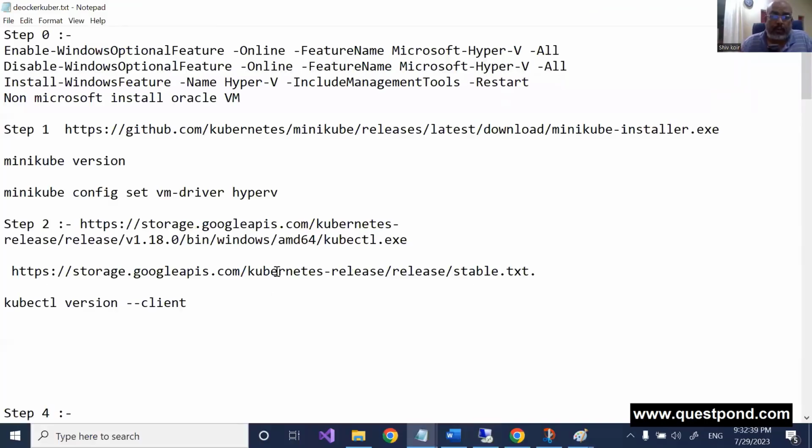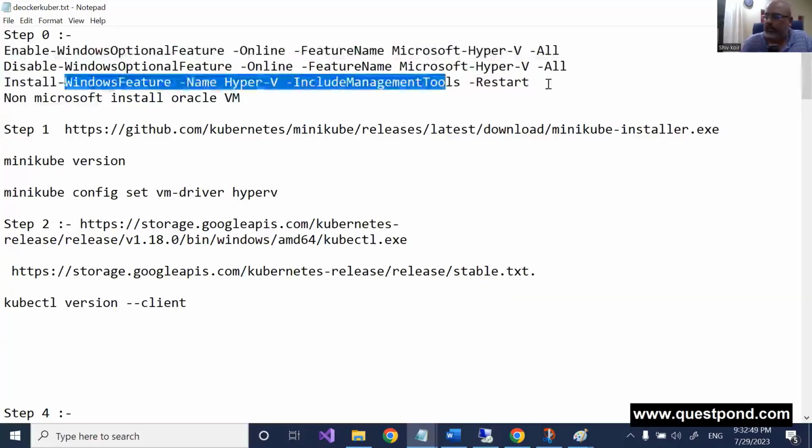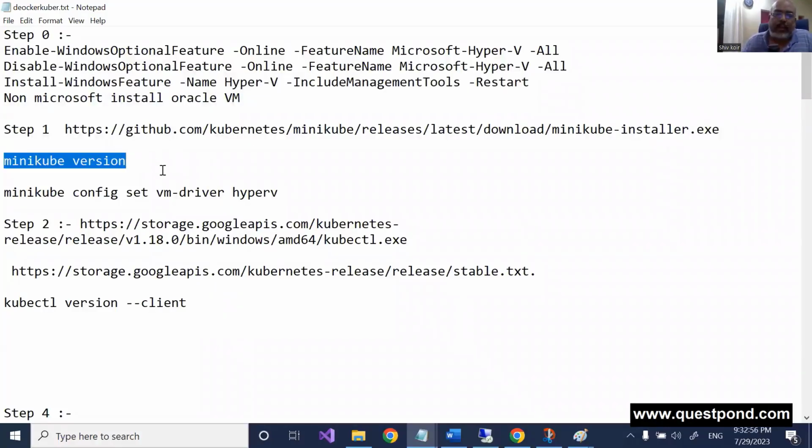Very quickly, what we have done till now, until that command runs: we have enabled Hyper-V, very important on Windows. We have installed the Hyper-V admin management tools. We have downloaded Minikube and we said, Minikube, can you run? Minikube showed us some error.